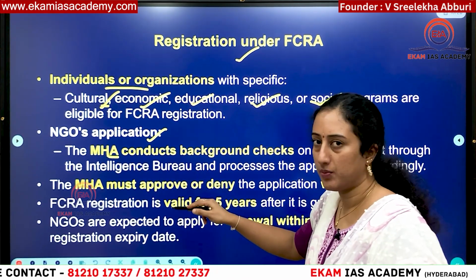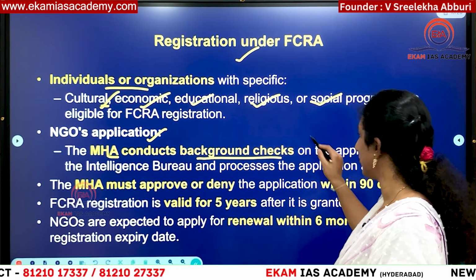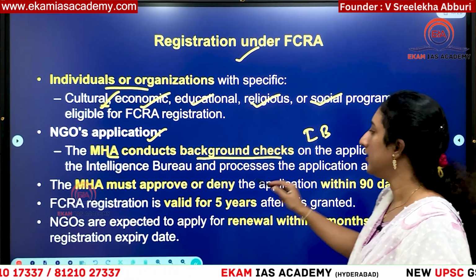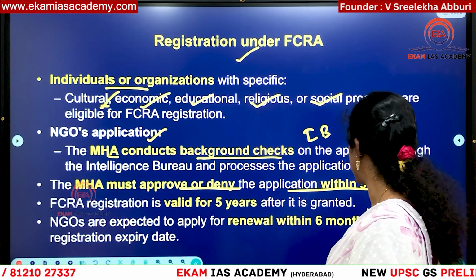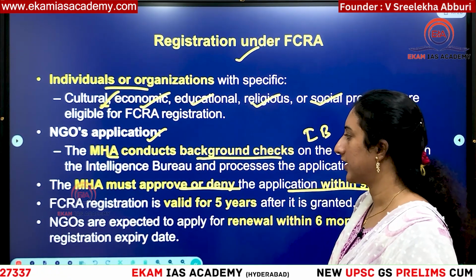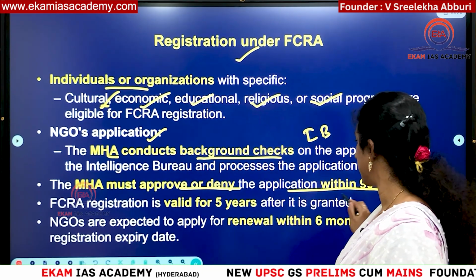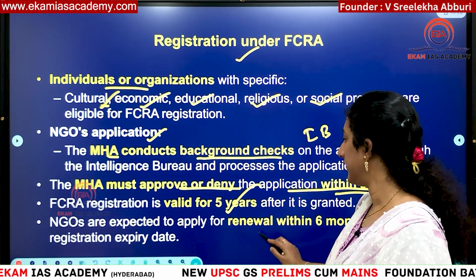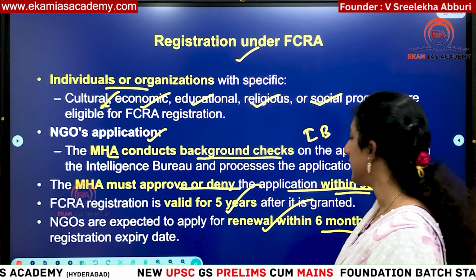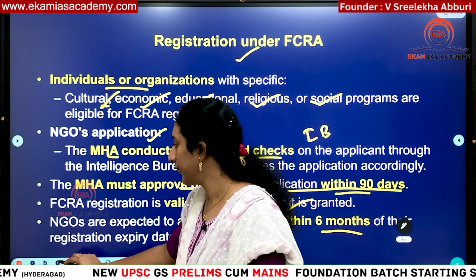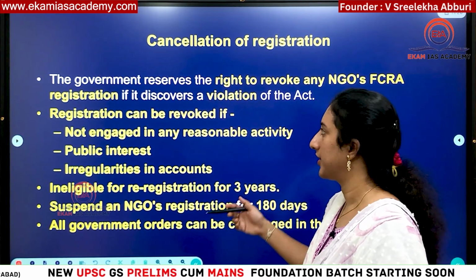The MHA, Ministry of Home Affairs, will conduct a background check through the IB and all these things. Then it must approve or deny the application within 90 days only. So whether they are granting this FCRA license or not should be stated within 90 days. It is valid for 5 years and renewal must be done within 6 months. You have to renew, which means you again have to submit an application for renewal.